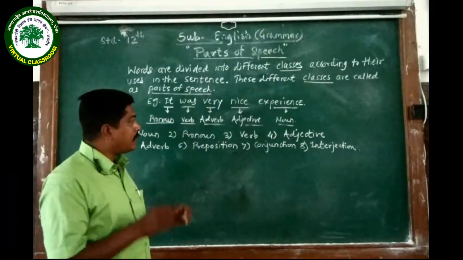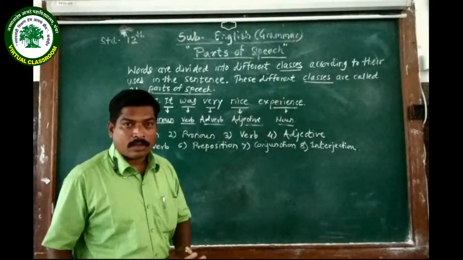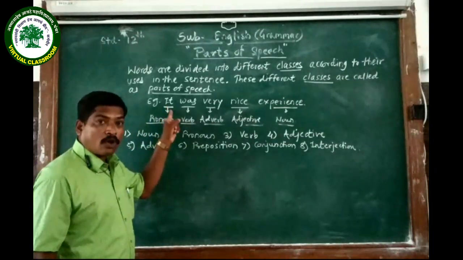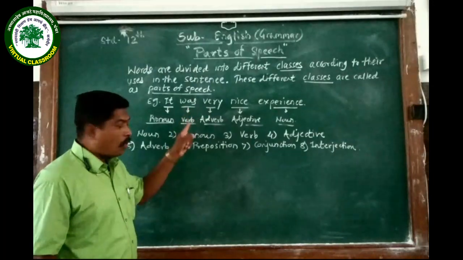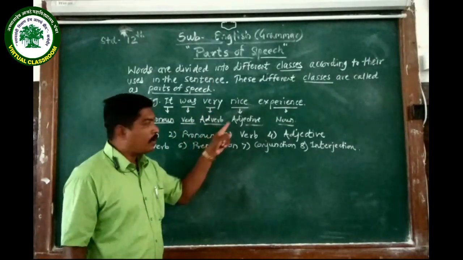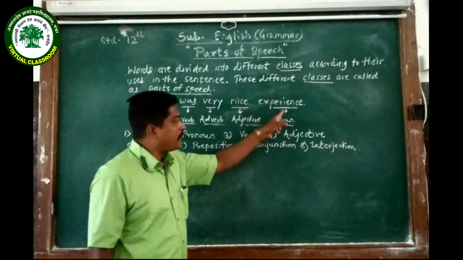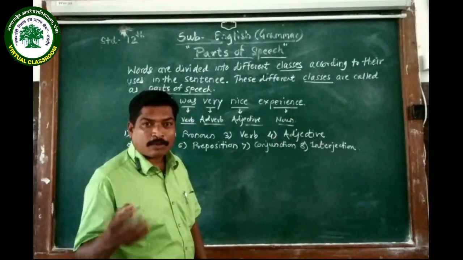But in that sentence, every word plays different role. As you can see there, it plays the role of pronoun, was plays the role of verb, very plays the role of adverb, then nice plays the role of adjective, and experience plays the role of noun. So how can we define parts of speech?